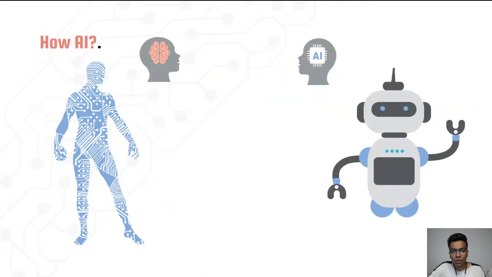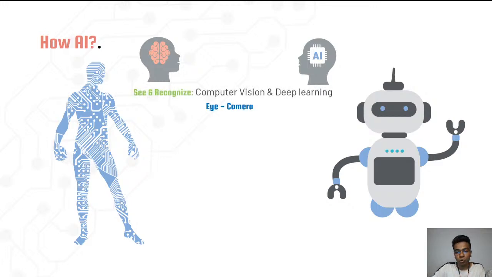Okay. So let us compare this AI with a human being, guys. What can a human being do? What are all the abilities we can feed to a machine or to a robot? First thing, what is the ability? A human can visualize something and recognize something. So a human is able to see and able to recognize.